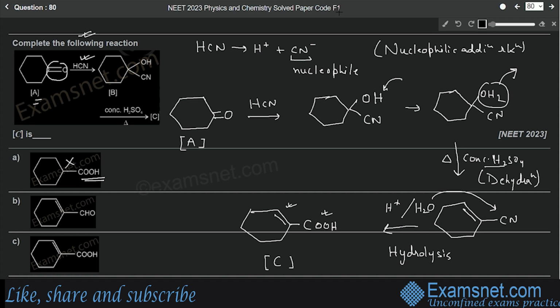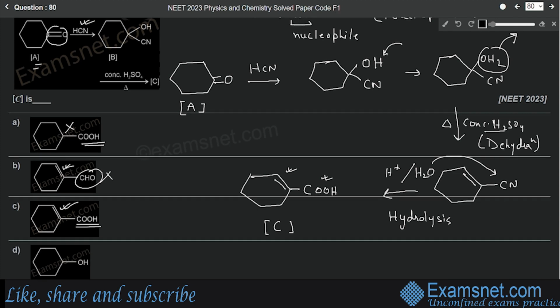In the second one we have a double bond but no carboxyl group. It is an aldehyde, so it is also incorrect. In the third option we have a carboxyl group as well as a double bond at this position. So yes, this must be the correct answer. In the fourth and last option we have OH, not a carboxyl group, and we don't even have a double bond here. So the only possible answer is option C.